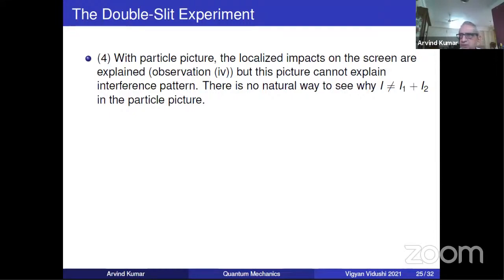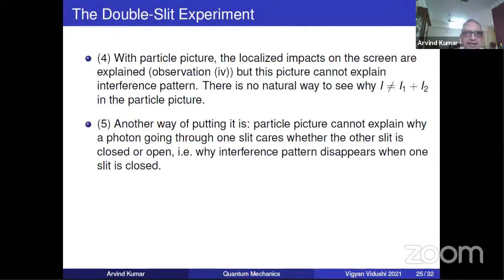This is historical: Newton's corpuscular theory is not able to explain it, and Young's interference experiment explains the interference pattern. So this is well known. Another way of putting it is that the particle picture cannot explain why a photon going through one slit cares whether the other slit is closed or open. That is why the interference pattern disappears when one slit is closed.